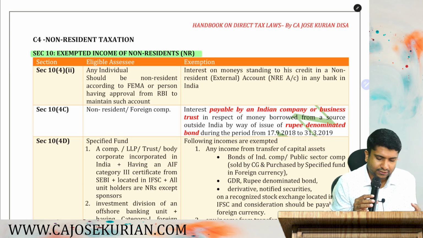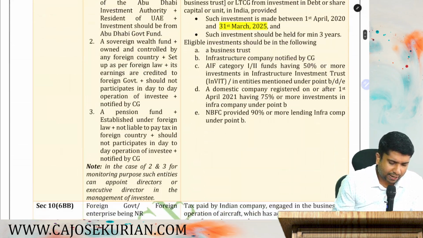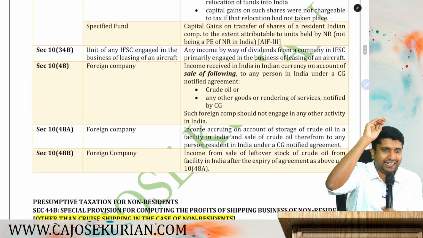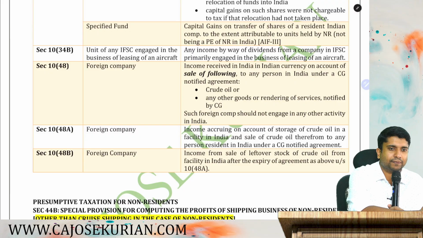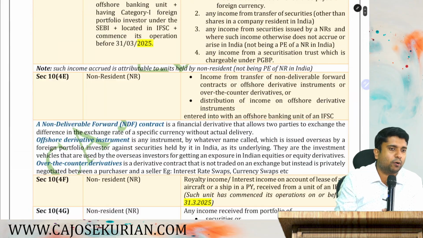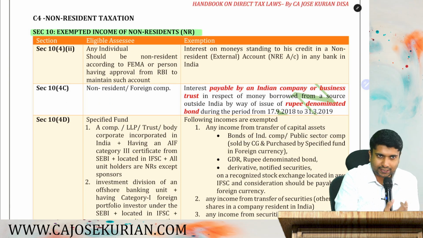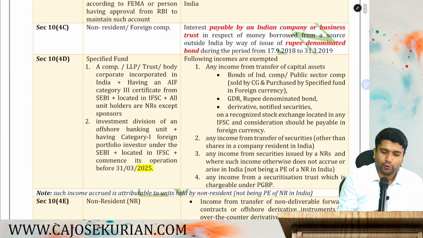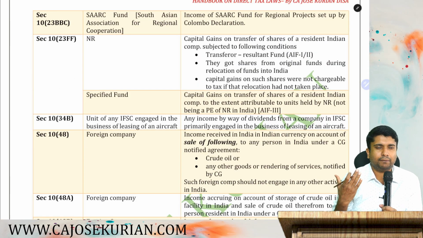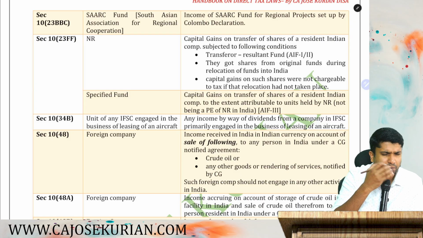Again, I'm saying this is not that important for our exam, and there are a lot of exemptions applicable for non-residents under different sections. So this is basically section 10, all the list of exemptions that are exclusively applicable to NRs. I'm not planning to cover this because it's not that important from an exam perspective. If you get time, definitely go through it. But it's very difficult to learn all the sections and provisions by heart. I'm not saying you should study this, because they normally don't test this exempted area. It's a plain general theory.